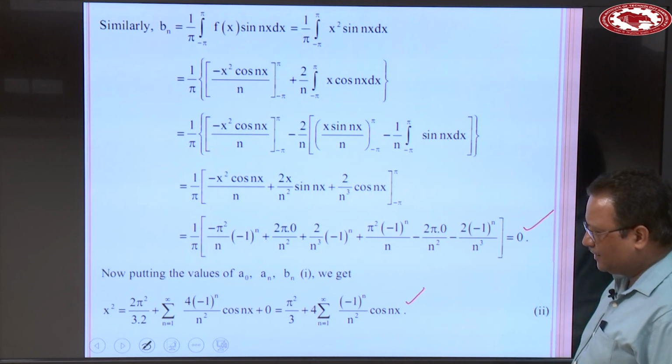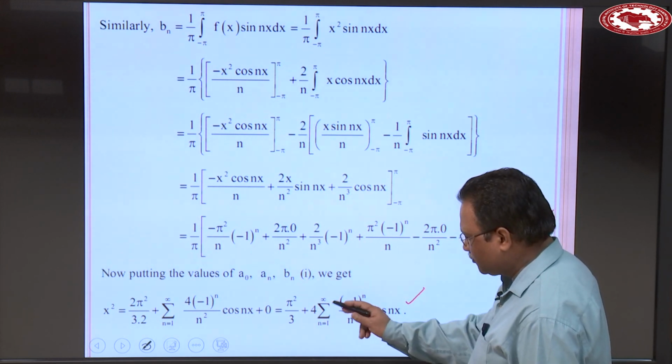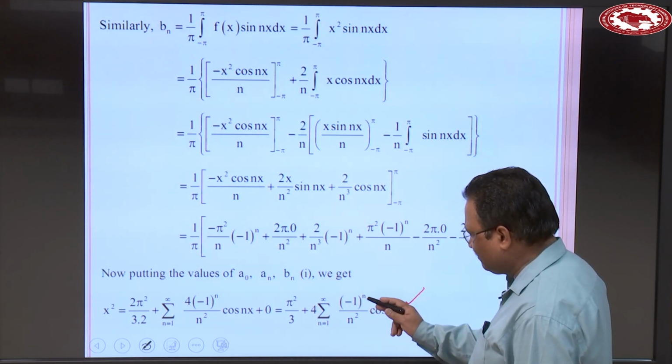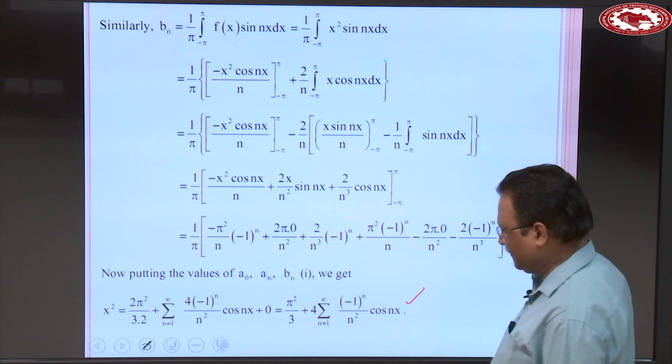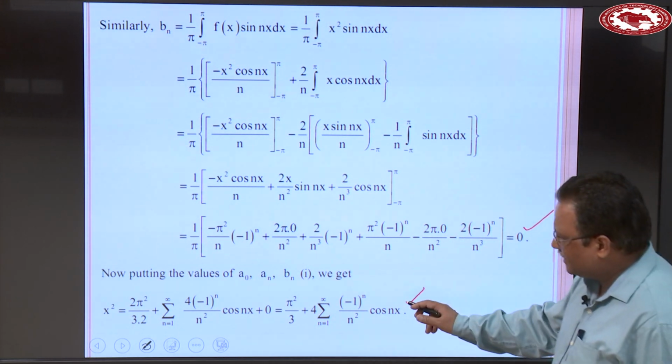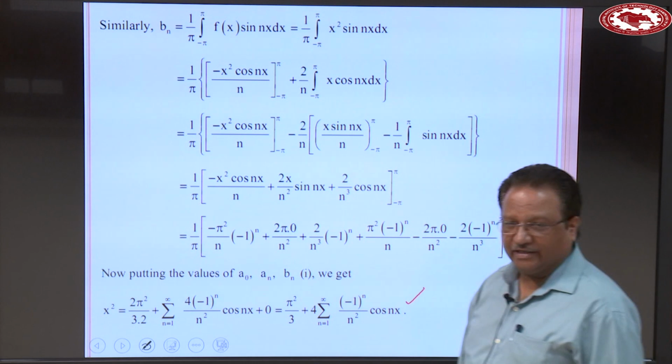Simplify this one, you will get pi square over 3 plus 4 summation n 1 to infinity minus 1 power n over n square cos nx. So this one is the required Fourier series.